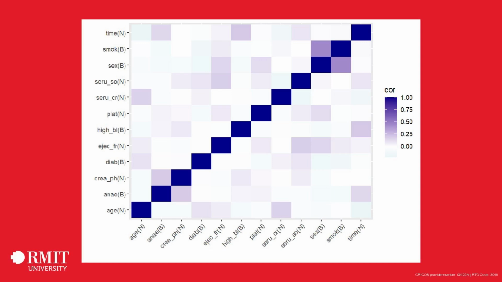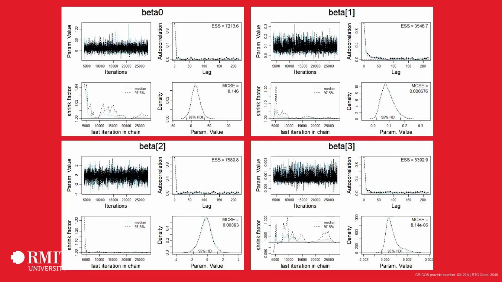To see if we can drop some variables, I used R and JAGS to construct a model that uses all variables. The resulting posterior plots should give me some ideas about what I can keep. I eventually found some settings that lead to good diagnostics. Here we can see in every case that the chains overlap, autocorrelation is low, and the shrink factor is below 1.1. Not all diagnostics are shown here because there are 13 variables and they're all much the same.